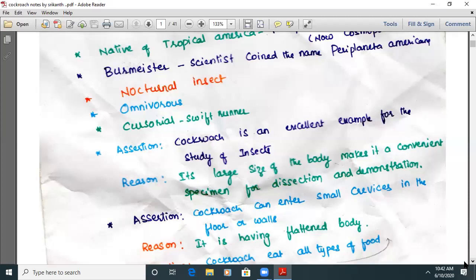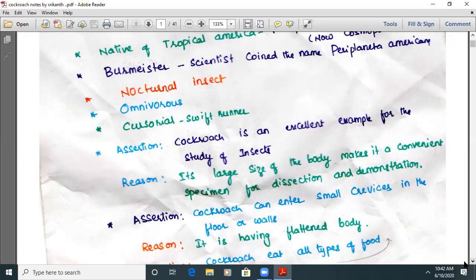Number four, A and R are both false. For any assertion-reason type question, we'll have these standard options. What is the answer for our question? Cockroach is an excellent example for the study of insects because the large-sized body makes it a convenient specimen for dissection and demonstration. Yes, assertion is true, reason is true, and reason is the correct explanation of assertion.